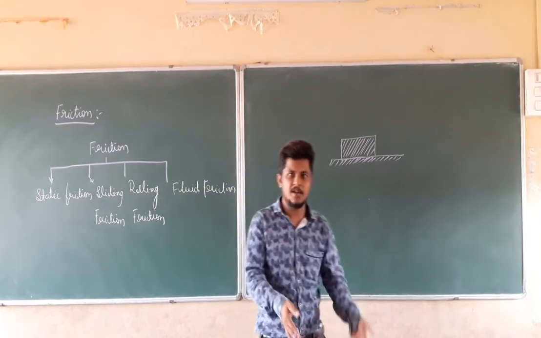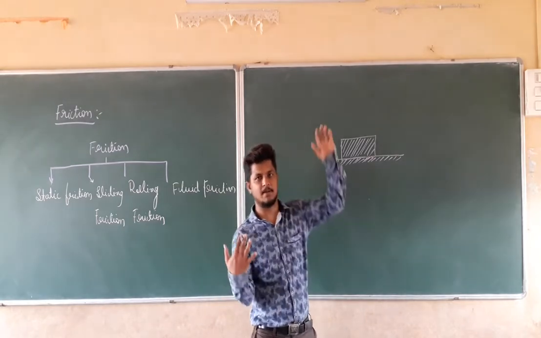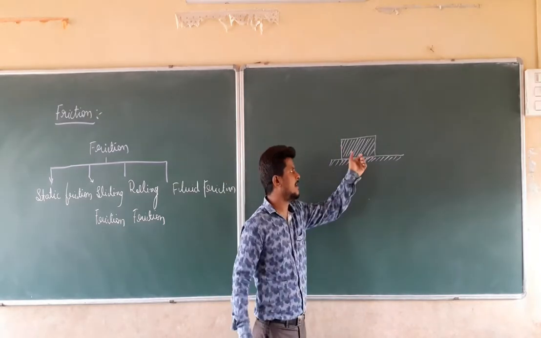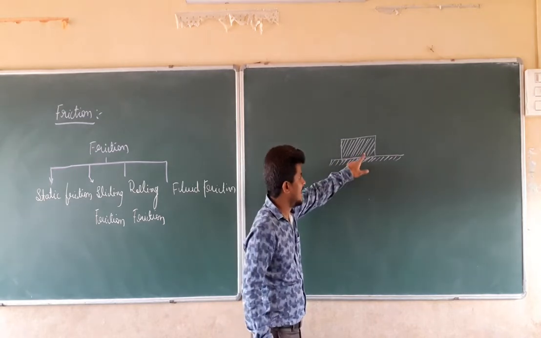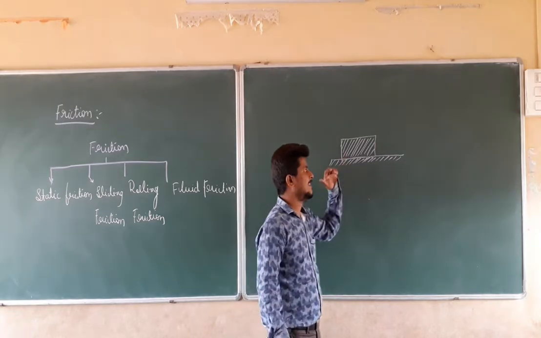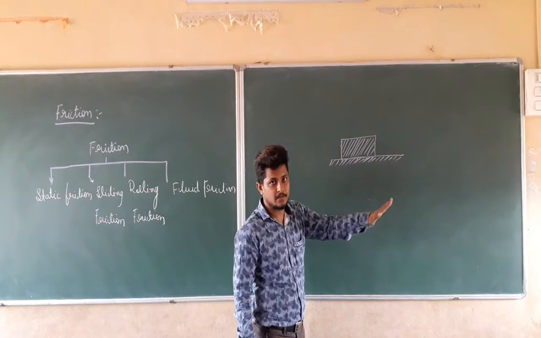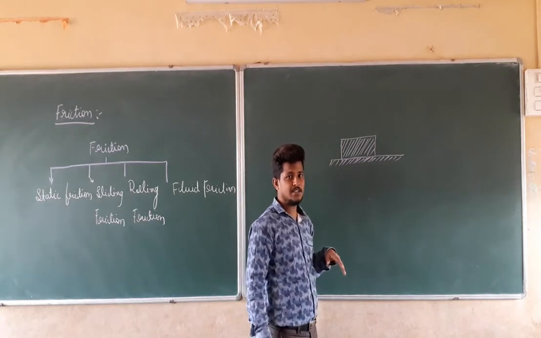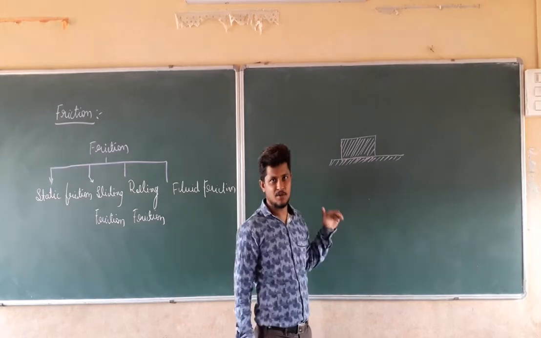In the same manner, a table is also kept on the ground. It is not moving. It is interlocked with the surface of the ground. In the same manner, this box is interlocked with the surface of the ground. Because of this, it is in a stationary position, a static position. It is not moving. When I apply force, it starts to move. Before applying the force, it is at rest.